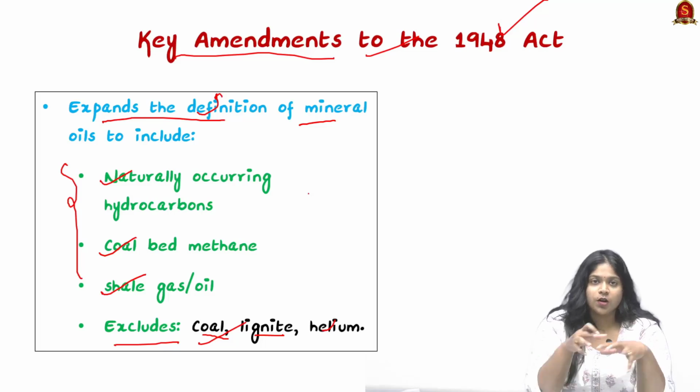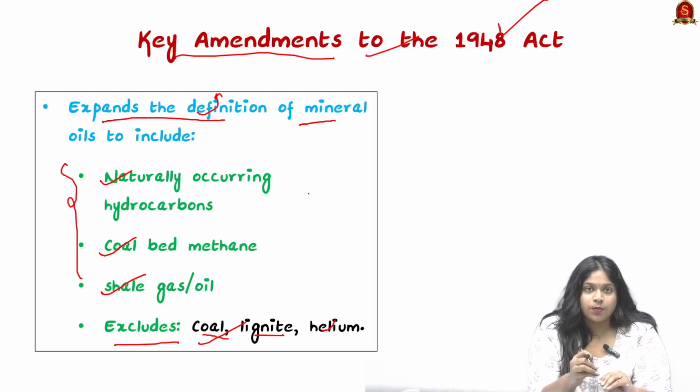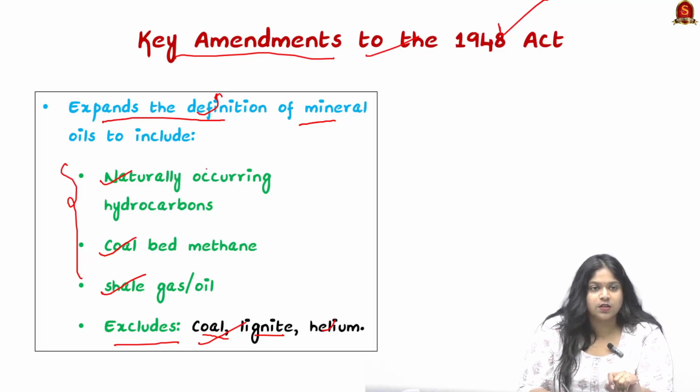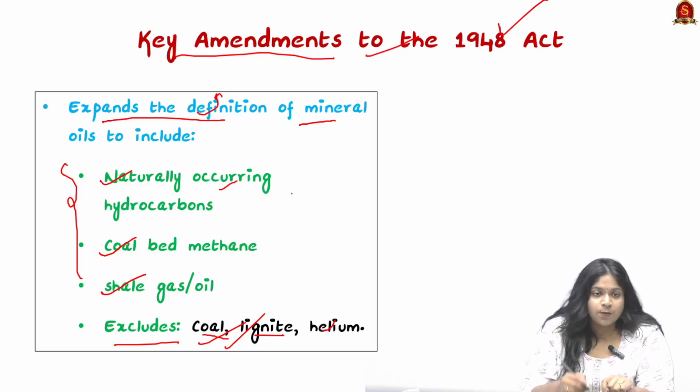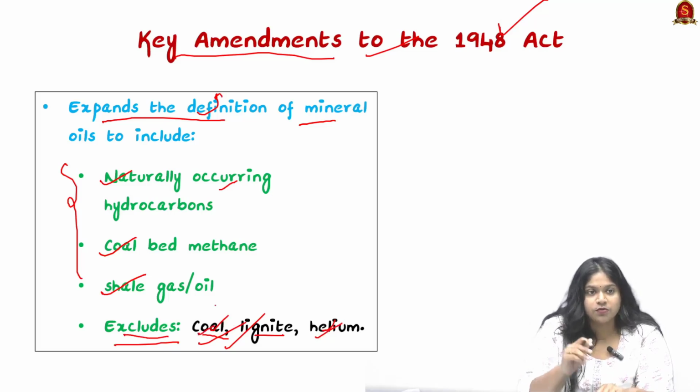We need to understand why certain things are included and certain things are excluded. Mineral oil can be defined as any hydrocarbon in the form of liquid. Coal and lignite are solid fossil fuels and helium is a gas, so they are excluded from the definition of mineral oil.